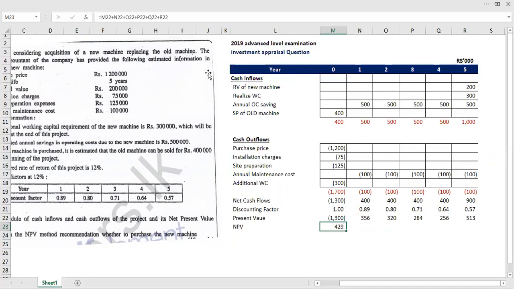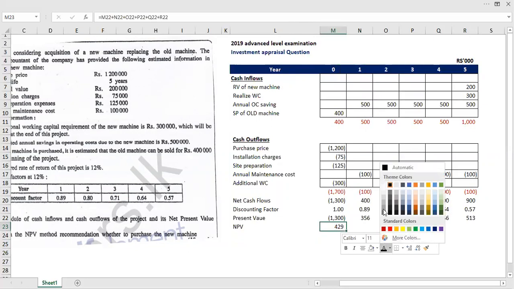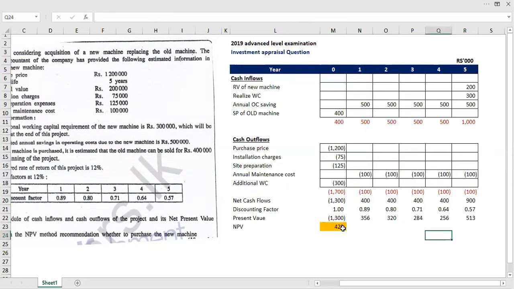Here you get a net present value of 429. I have prepared this working in thousands, therefore a positive net present value of 429,000.